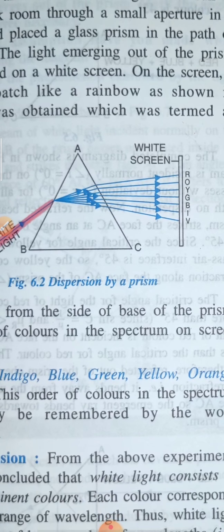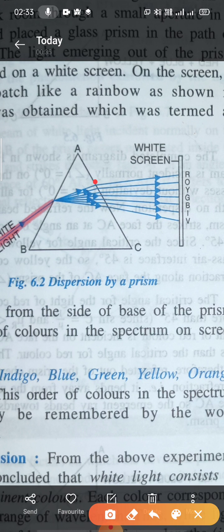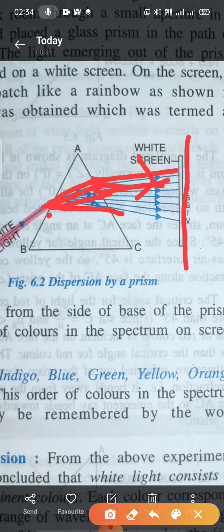At the second surface only refraction takes place. There is no further dispersion, because white light has already split into its constituent colors. Light is only bending, and then the colors emerge out from the prism. Now if you place a screen, you will get seven different colors.